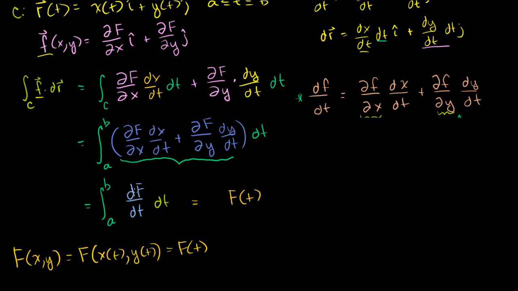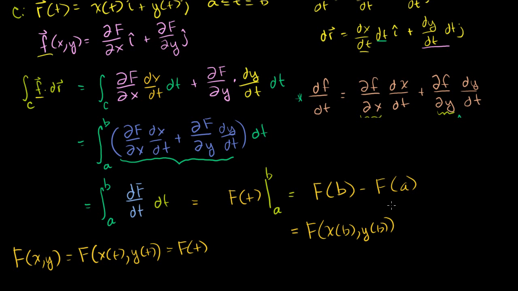So this is the derivative of F with respect to t. If this was just in terms of t, this is the derivative of that with respect to t. We take its antiderivative. We're left just with F. And we have to evaluate it from t is equal to a to t is equal to b. And so this is equal to, and this is the home stretch, F of b minus F of a. And if you want to think about it in these terms, this is the same thing. This is equal to F of x of b, y of b, minus F of x of a, y of a.